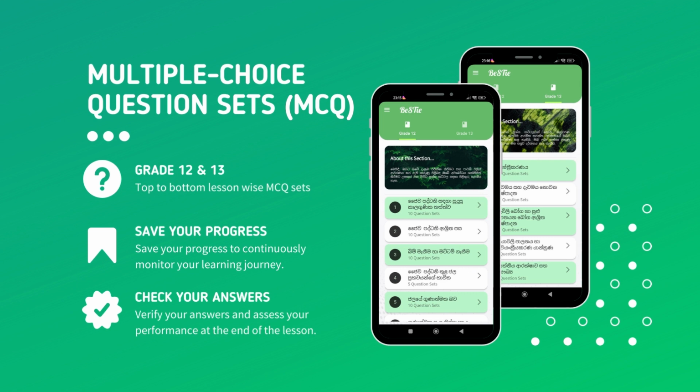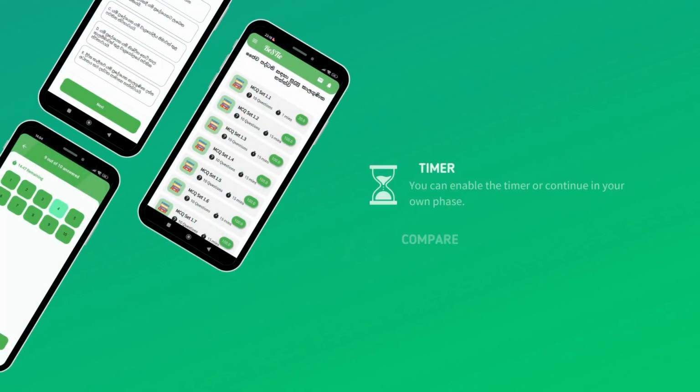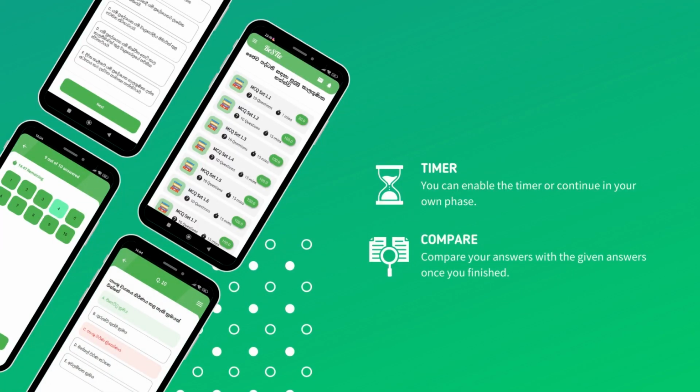BeSTie offers multiple choice question sets, MCQ, for grade 12 and 13, helping enhance your understanding of each lesson. Save your progress and check your answers to track your learning journey. Enable the timer, compare answers, retry questions, and keep track of your scores with BeSTie's user-friendly features.